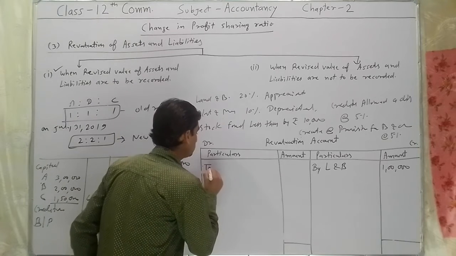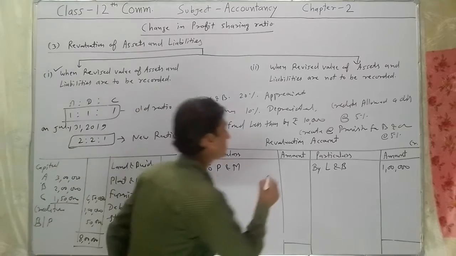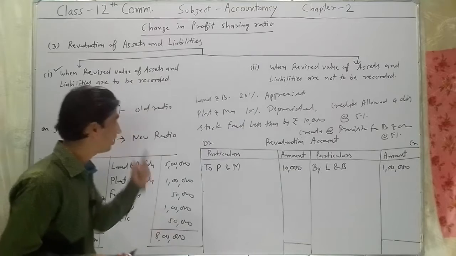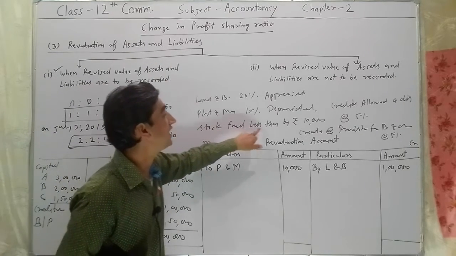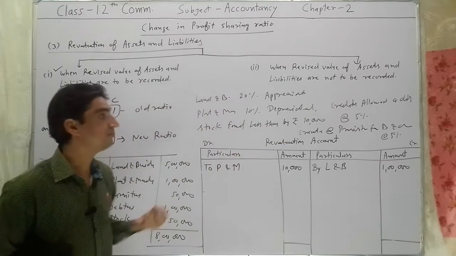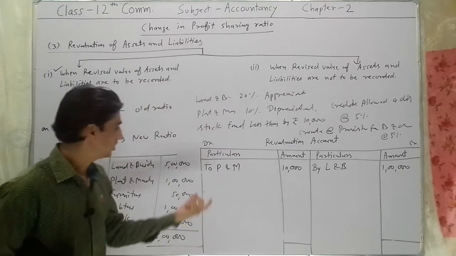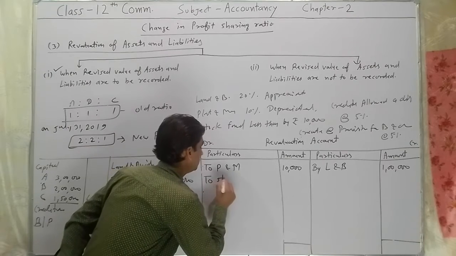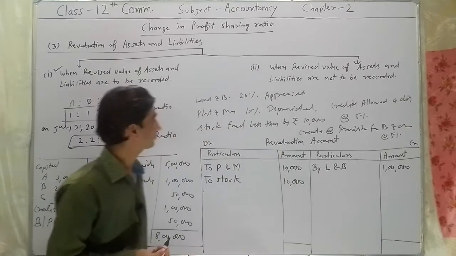So here, to plant and machinery by rupees 10,000, decreased value in assets. Next, third point, stock found less than by rupees 10,000, decrease in the value of assets. So it will be recorded in the debit side. To stock by rupees 10,000.